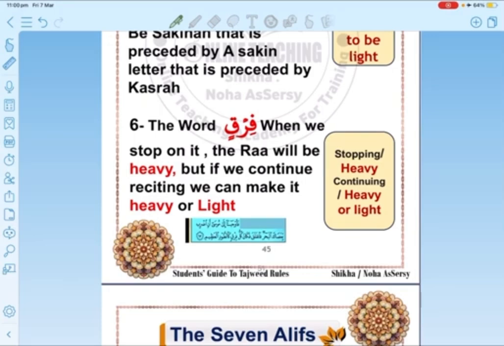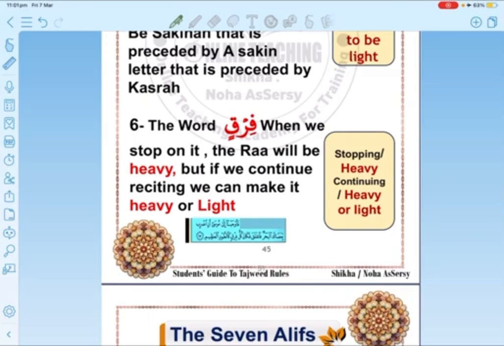We can make it مرققة, and this is the first option, the scholars said, and we can make it مفخمة. So فرق is a special case in the Quran. When we stop on it, we make it مفخمة, فرق.